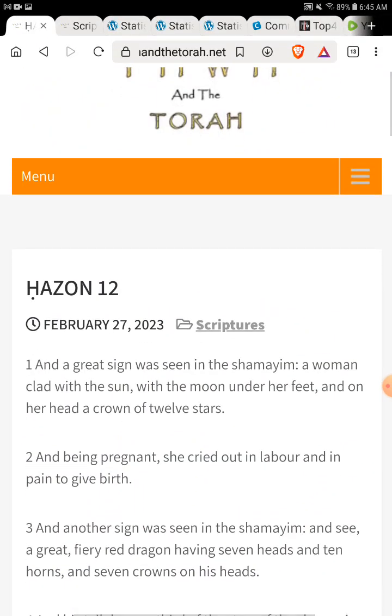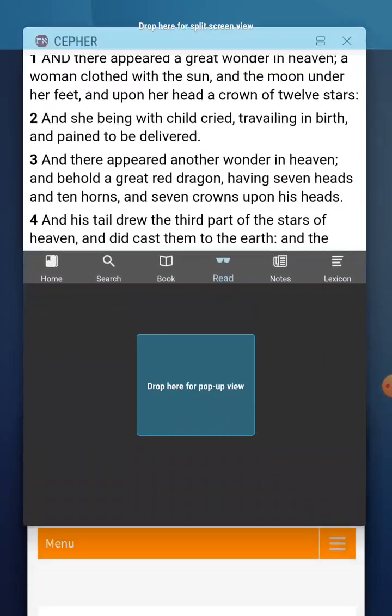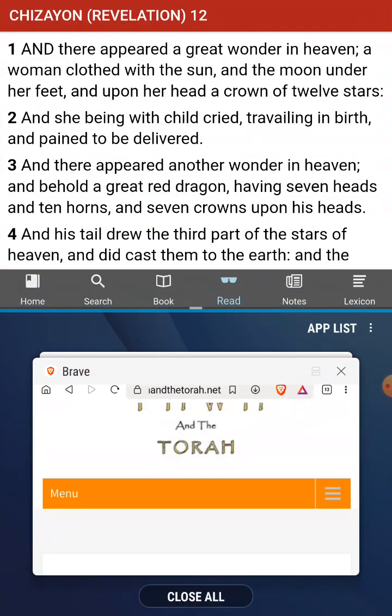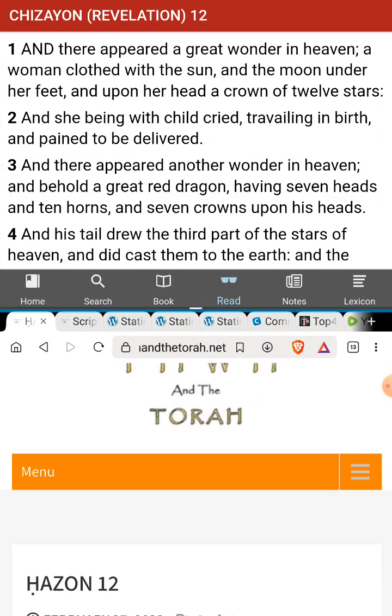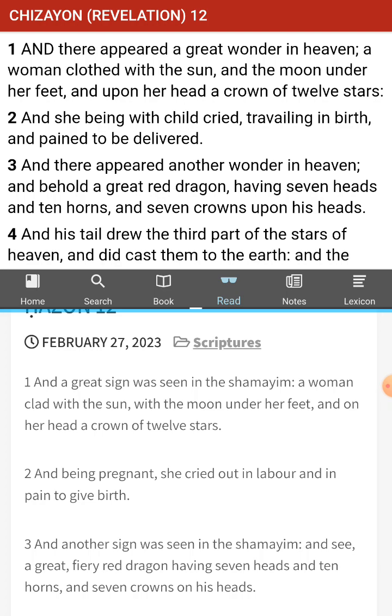All right, so now let us begin. This is an interesting chapter. I think this is the future, but it reads like things that we've already seen in the past. Let's see if we can get our minds around this and figure out exactly what it's talking about. Okay. And a great sign was seen in the Shemaim, a woman clad with the sun, with the moon under her feet, and on her head a crown of 12 stars.